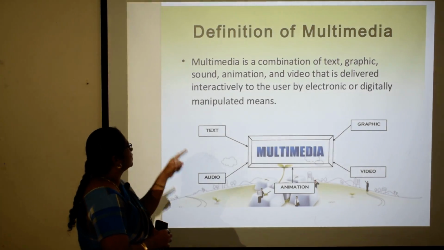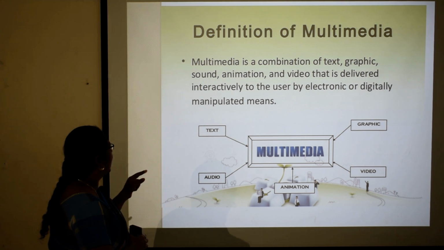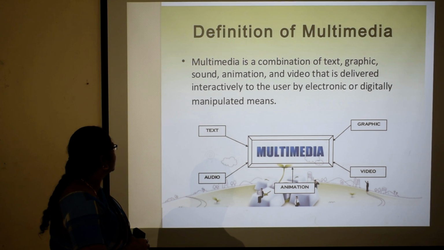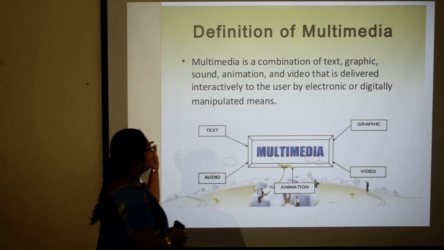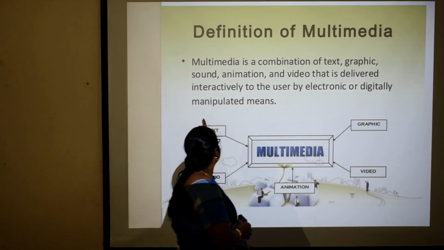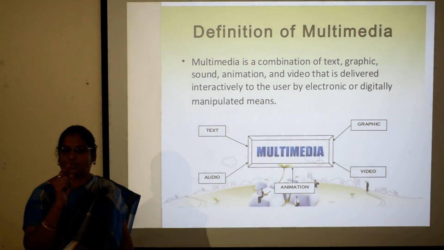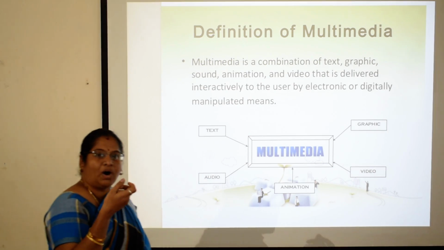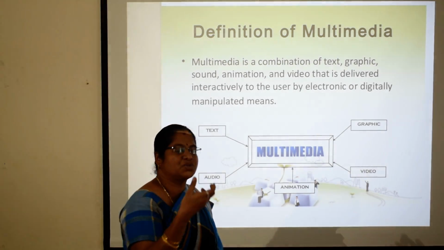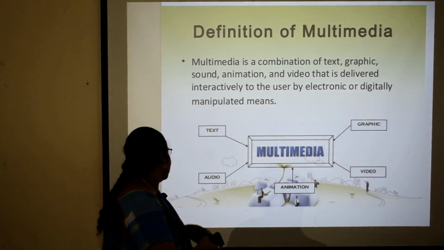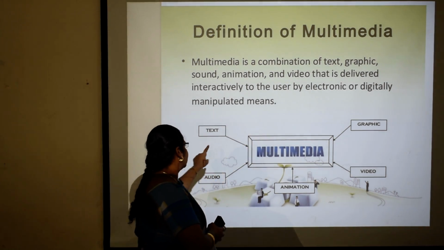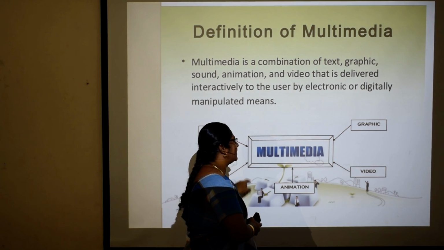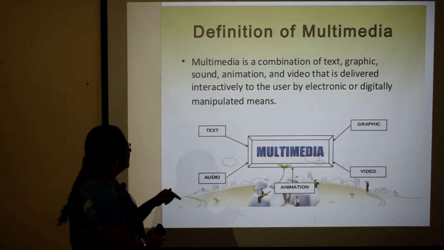Multimedia is a combination of text, graphics, sound, animation and video that is delivered interactively to the user by electronic or digitally manipulated means. These words should be underlined: electronic or digitally manipulated. This is what I gave as the example in WhatsApp. Digitally, using some electronic device or a smartphone, you are sending messages to your friends collectively. Collectively means all these types of media, that is text, audio, animation, video and graphics. Combined, all these together are called multimedia.